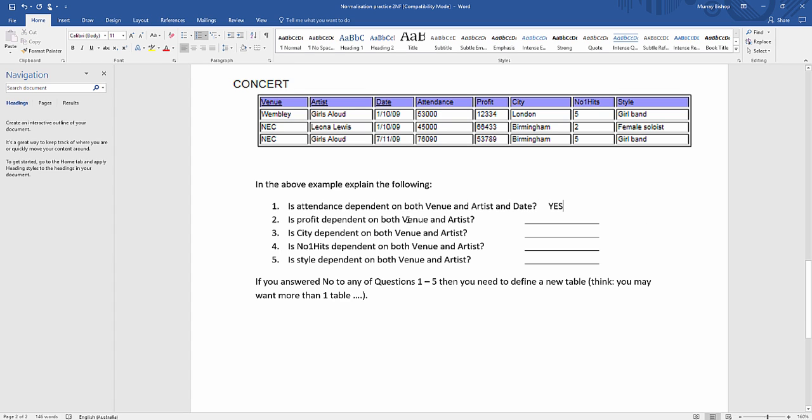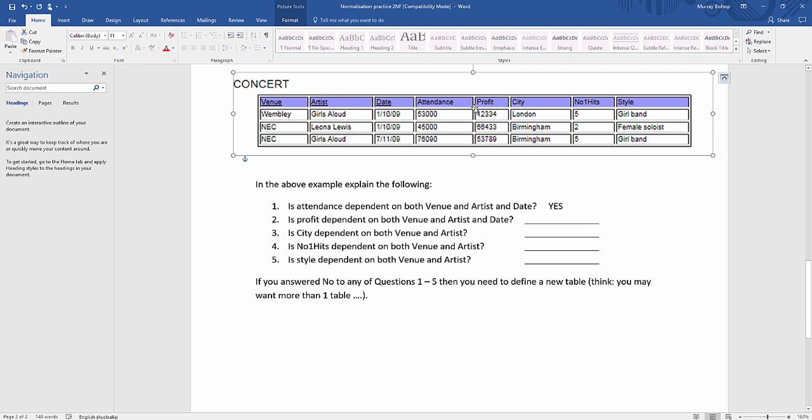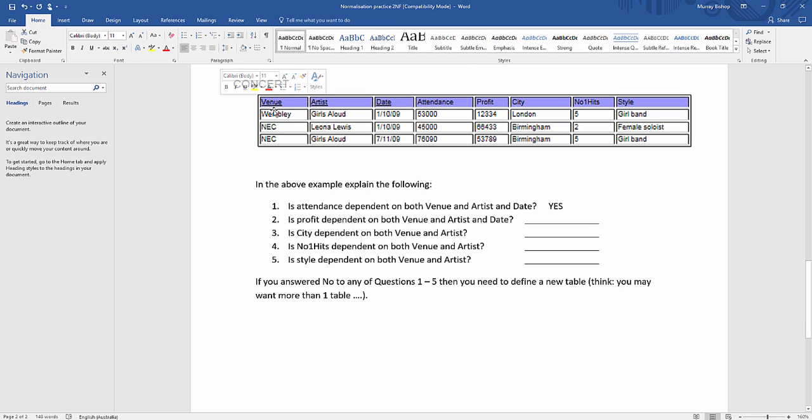Is profit dependent on venue and artist and date? Let's think about that. Yeah, it sure is. Didn't have to think very long. Our profit is going to change depending on the venue you're playing at, the artist who's playing, and the date of that concert. So yes, it's reliant on all those three things.